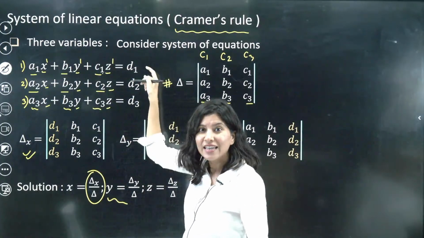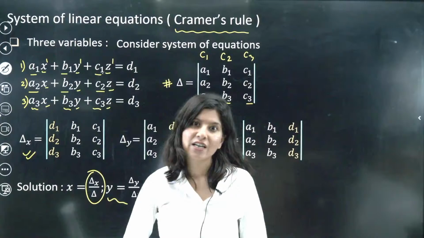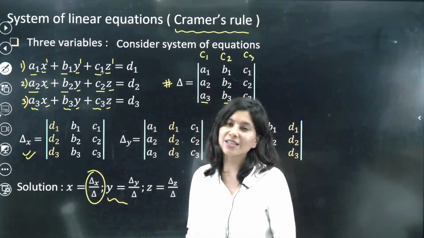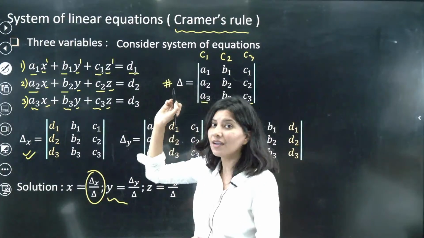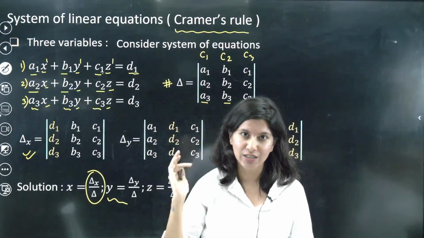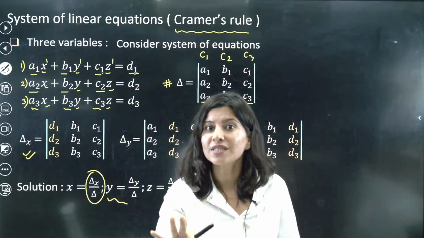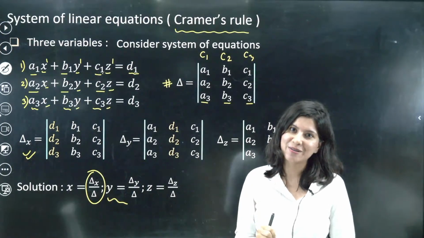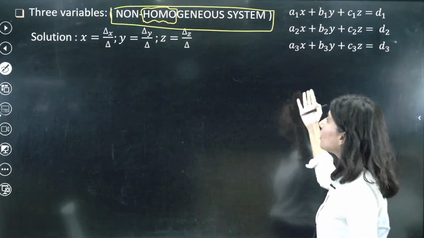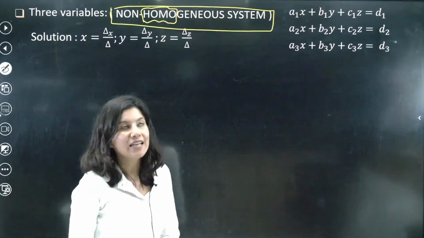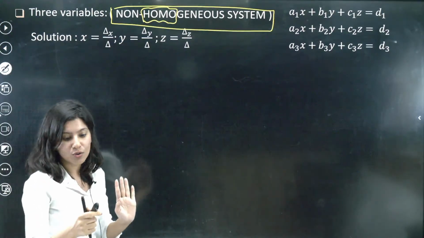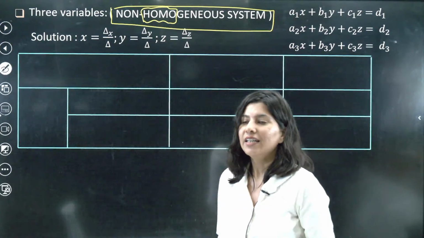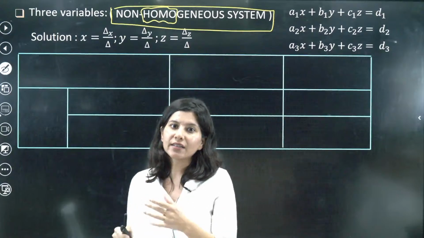But can you see, this D1 is a constant term, which is not at all a linear term. That's why we call it non-homogeneous, because this term is actually making the whole equation non-homogeneous. So in 3 equations, 3 unknowns, if you see a constant, that would be non-homogeneous. Alright, so how to solve non-homogeneous? You can clearly see this is the solution set of non-homogeneous. Okay. Alright, yes, clear.